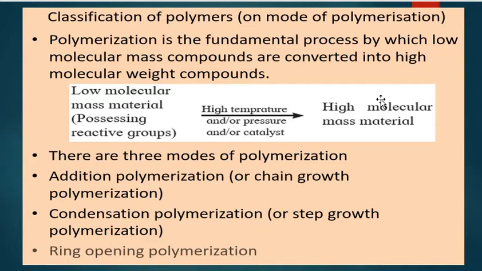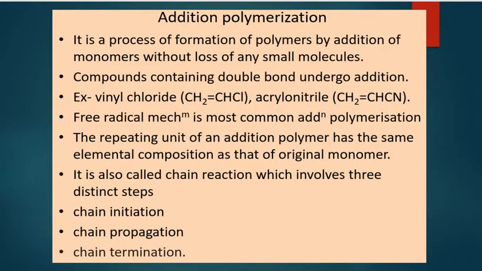There are three modes of polymerization. Number one is addition polymerization or chain growth. Second is condensation polymerization or step growth, and third is ring opening polymerization. Now, addition polymerization. It is the process of formation of polymers by addition of monomers without loss of small molecules.